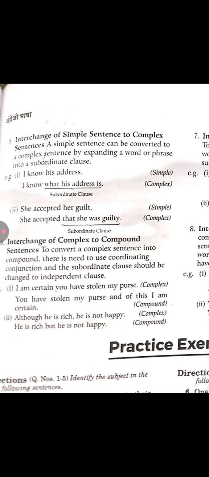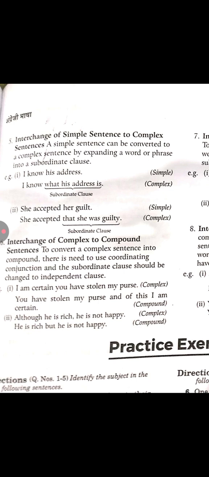Now, interchange of simple sentence to complex sentence. We can change like this: I know his address. This is a simple sentence. When we convert it into a complex sentence we can say: I know what his address is. So what his address is is a subordinate clause, as we already studied. Similarly, one more example here: she accepted her guilt. So, she accepted that she was guilty. We are using here that she was guilty, so it is a subordinate clause.